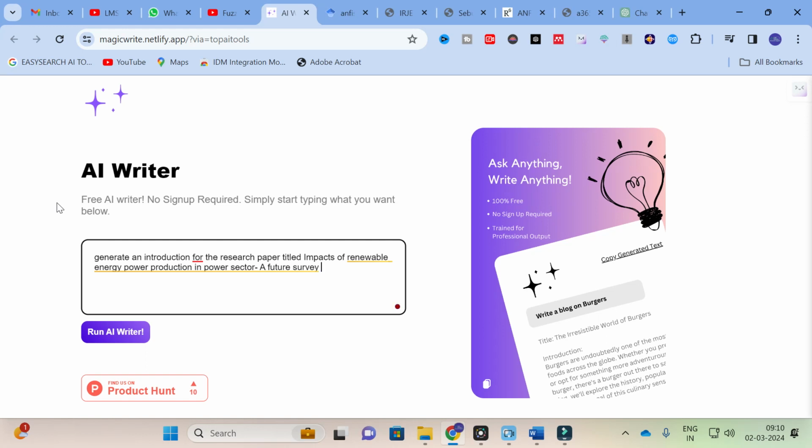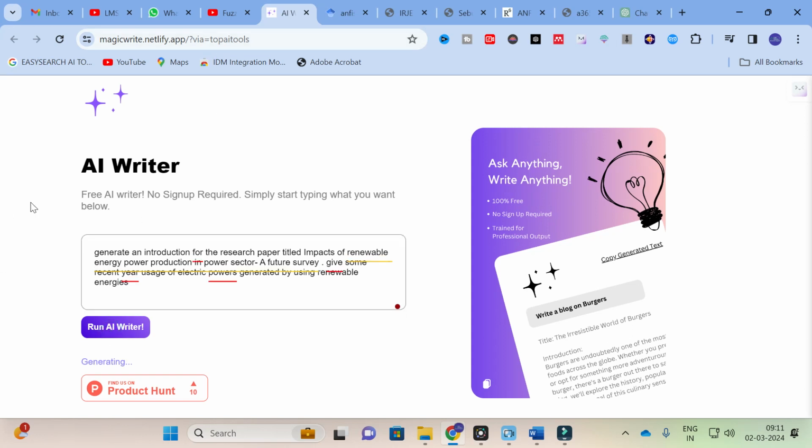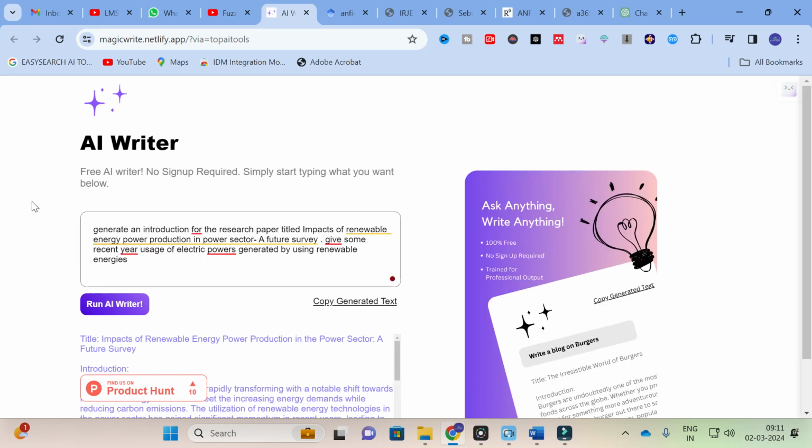And also I am going to ask it to give some recent years usage of electric power generated by using renewable energies. So like that I am going to give an input prompt. After that, what you can do is run the AI writer. It will take several seconds to generate. So let us see how this AI writer will generate content for us.